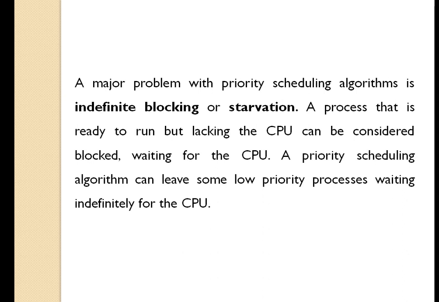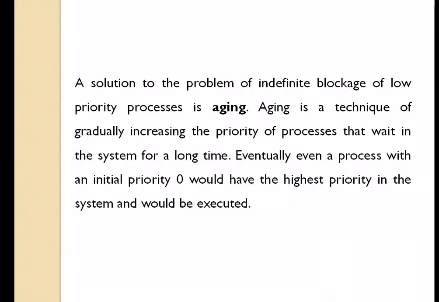So the lower priority processes will never get the CPU for execution. This is known as indefinite blocking or starvation. In a heavily loaded computer system, a steady stream of higher priority processes can prevent a low priority process from ever getting the CPU. So then, what is the solution?